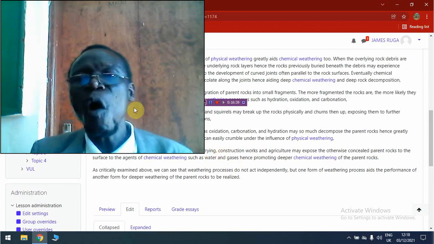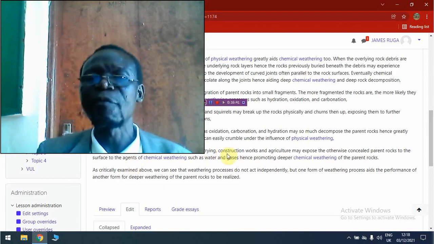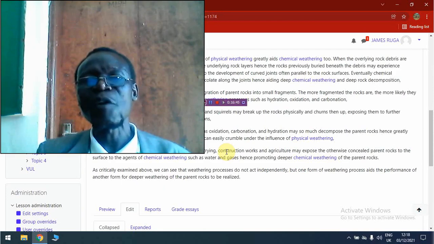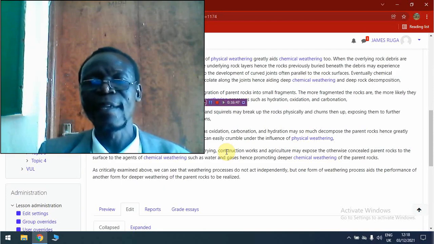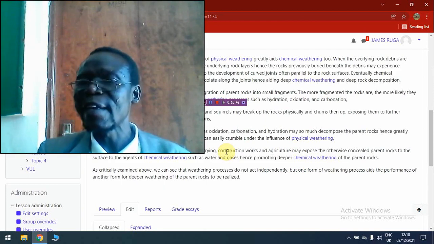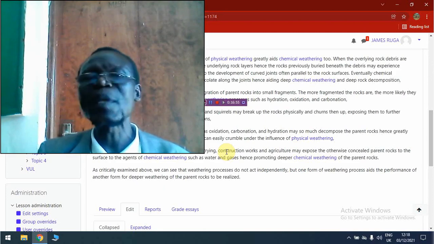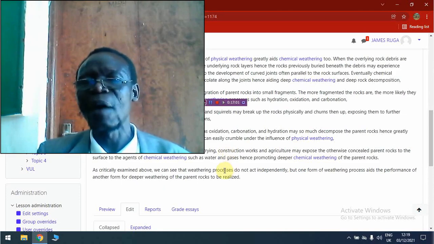So from all these examples, as you can see, therefore, there is no weathering process that occurs independently. The three different weathering processes tend to work together with each other, and therefore they complement the work of each other in order to bring complete breakdown of the rocks into smaller and smaller fragments.